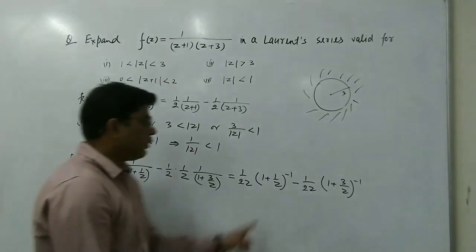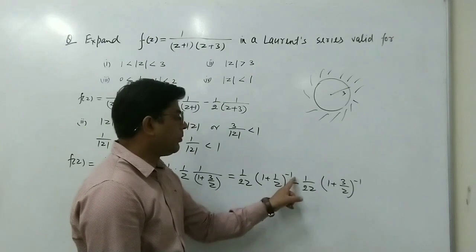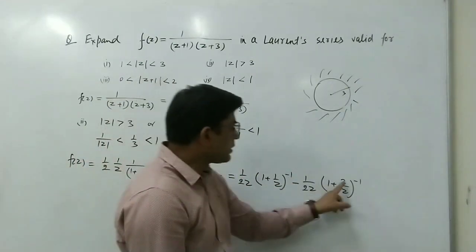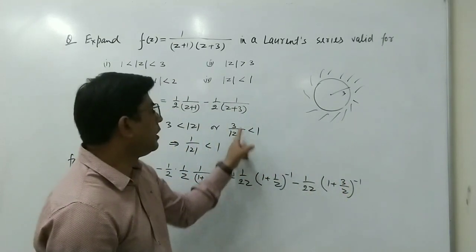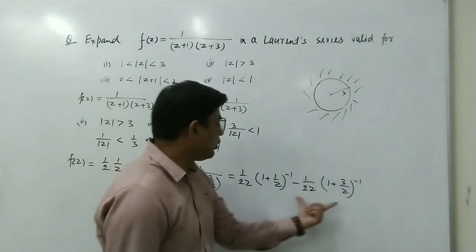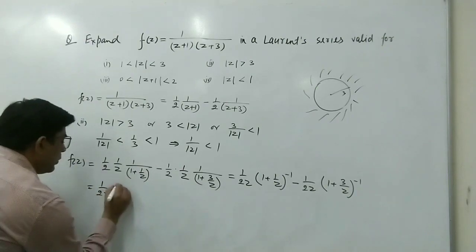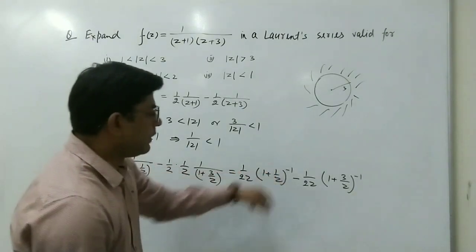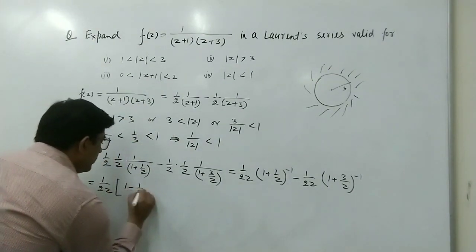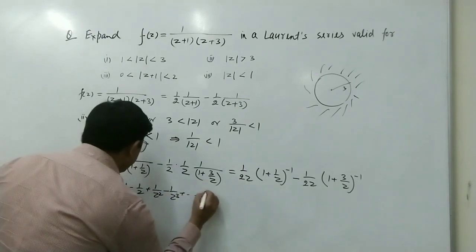Again we use the binomial theorem. We can use the binomial theorem here because this is 1 plus 1 upon z to the power minus 1, and in this second case, this 1 upon mod z is less than 1, and in this term we have 3 upon z, and mod 3 upon z is less than 1. So we can use the binomial theorem. When we use it, we can expand this term as 1 upon 2z times 1 minus 1 upon z plus 1 upon z square minus 1 upon z cube plus and so on.